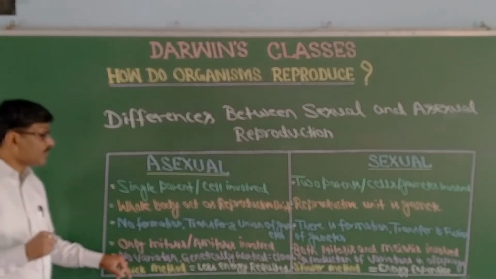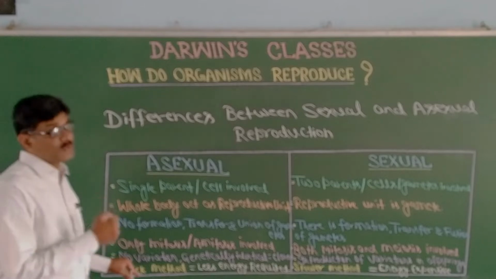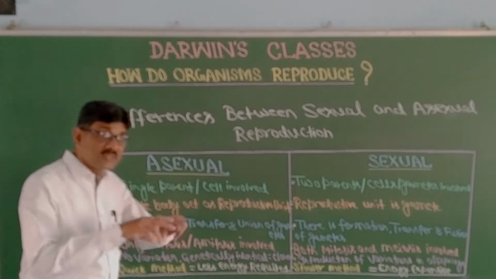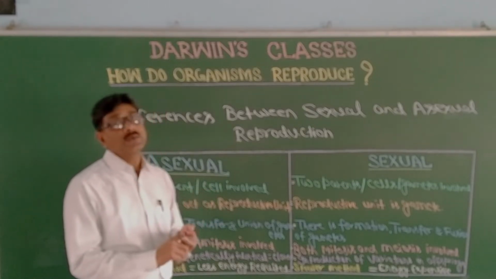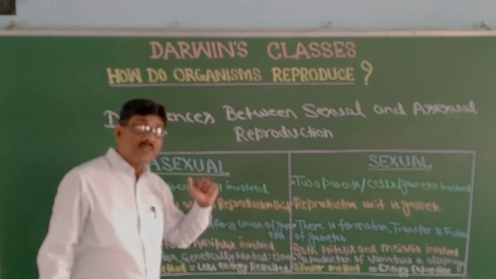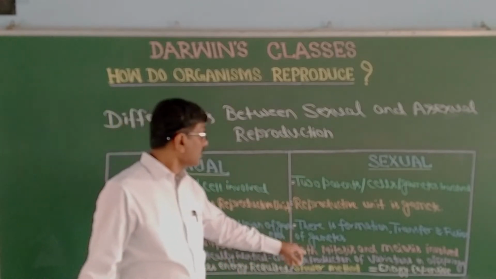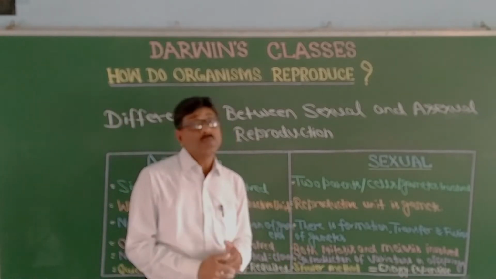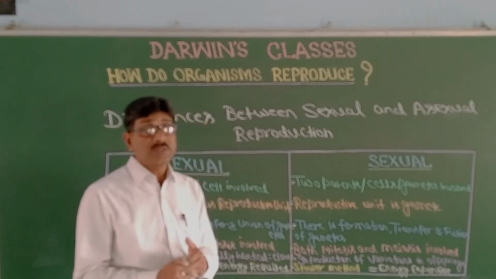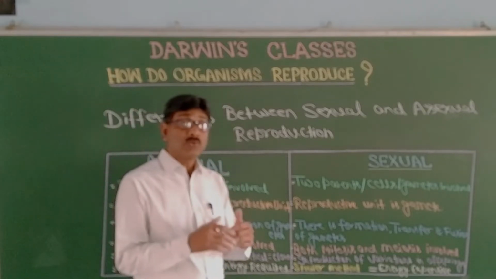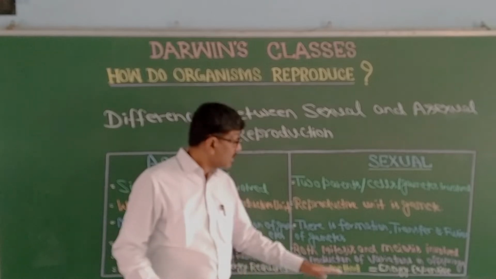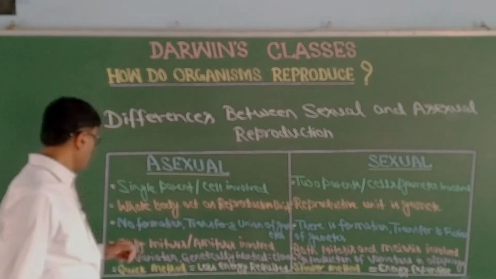In asexual there is no variation. All the offspring produced are similar and identical to each other, and they are termed clones. Whereas in sexual reproduction there is introduction of variation due to the formation of gametes, due to crossing over during meiosis.